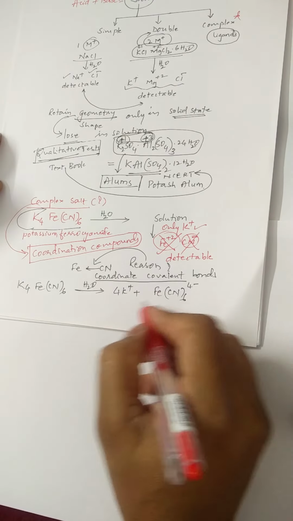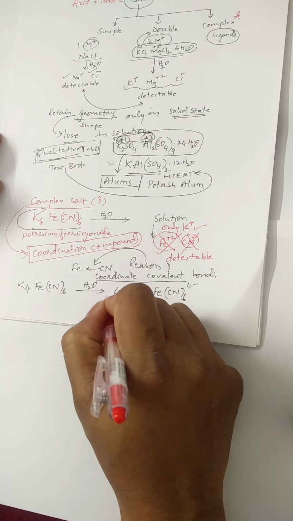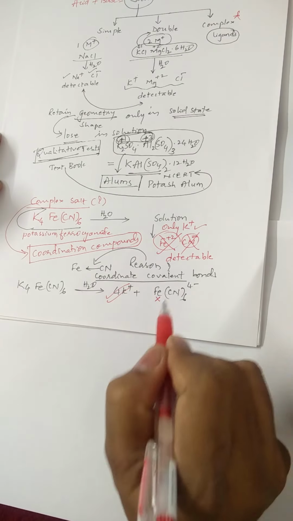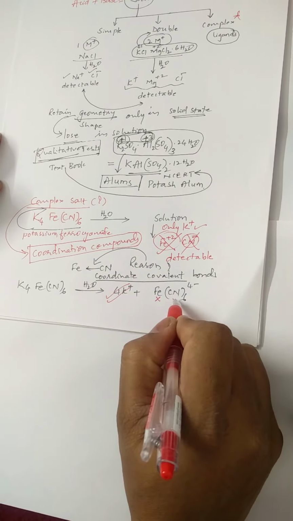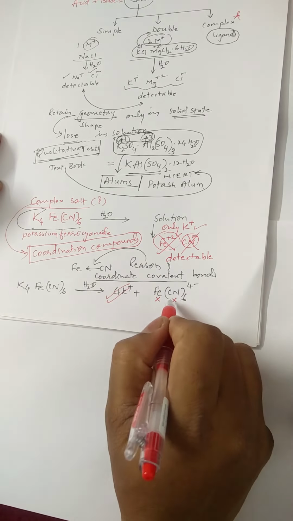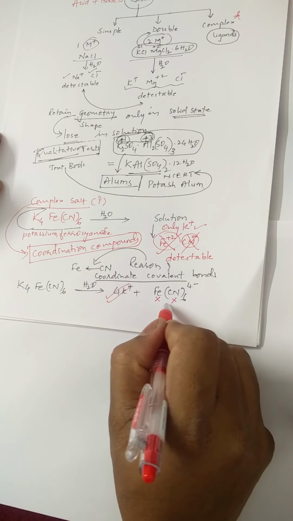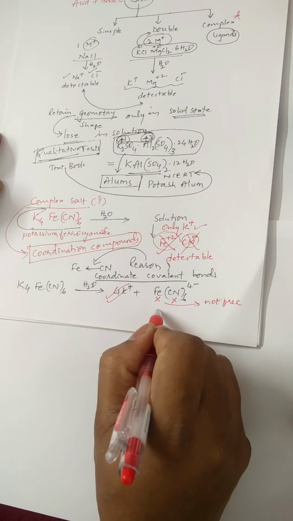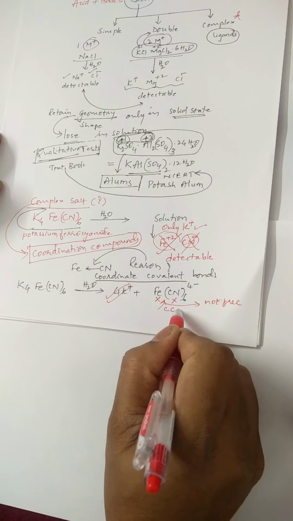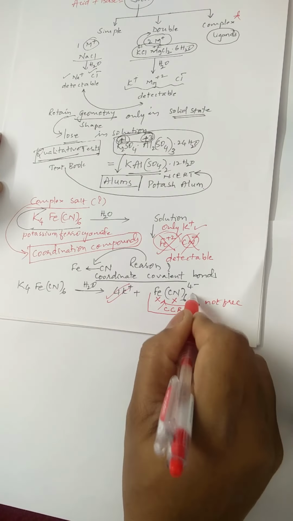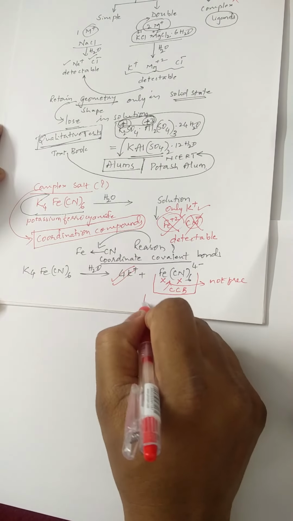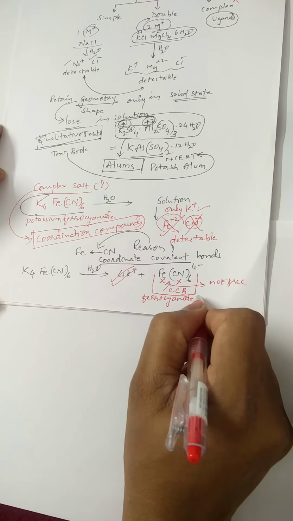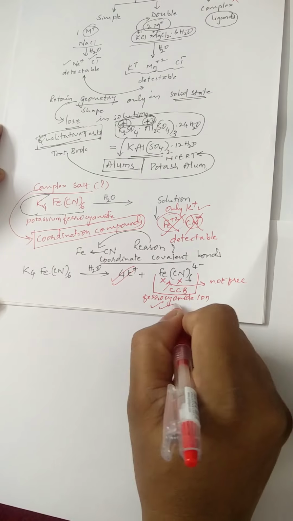Well, this indicates that potassium ion is detectable, iron ion is not detectable, cyanide ion is not detectable, because these are not free. These ions are not free, but they are bonded by coordinate covalent bonds. This ion is known as ferrocyanide ion. This is detectable.